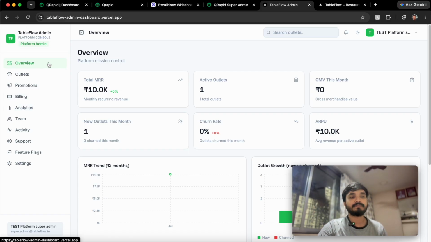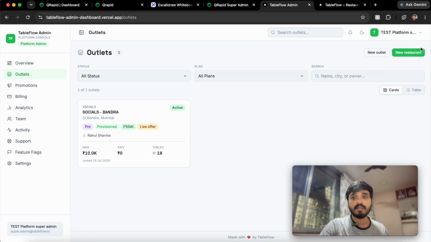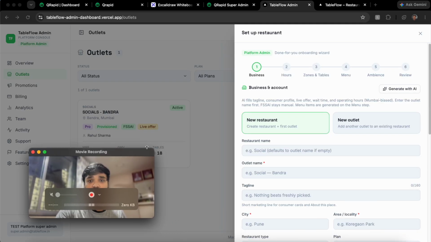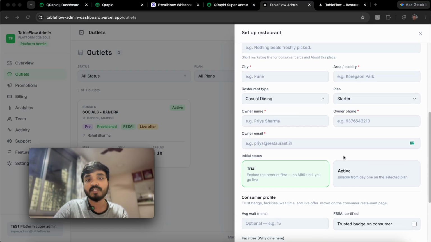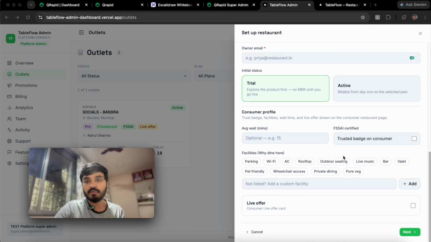And along with that, we have proper features like outlets, and a better onboarding form. We can now have not only a restaurant but also an outlet. Restaurant is different and outlet is different. Restaurant is a brand, for example a brand with 10 outlets. So we can also have that facility, which was not there earlier. These are a few things we are going to implement over here.